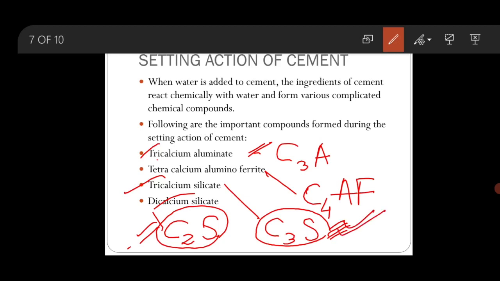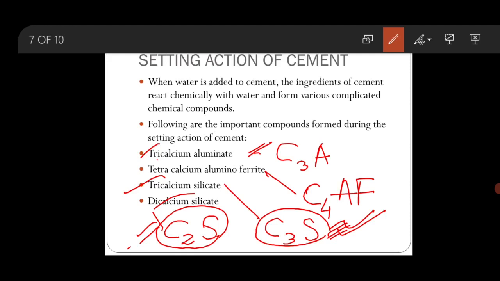C3S, because this one is responsible for giving strength to concrete in its early period. Therefore, when high strength concrete is required within a short period of time, the cement is made with a high content of C3S.